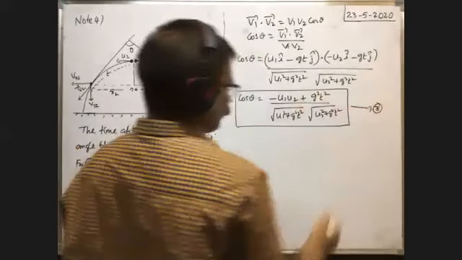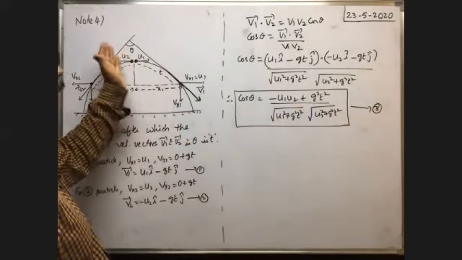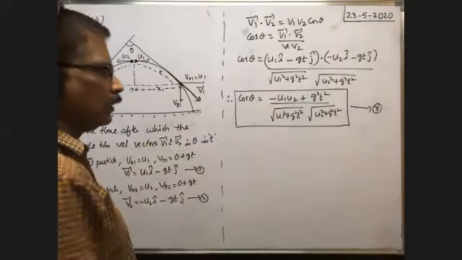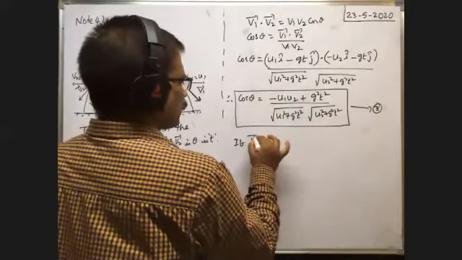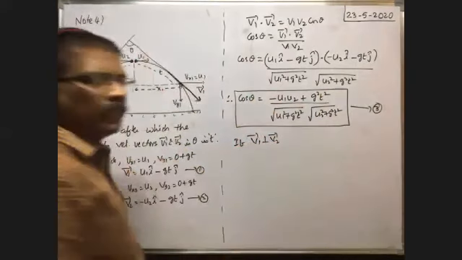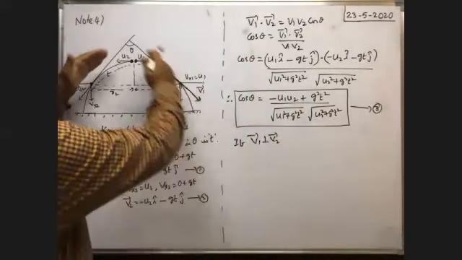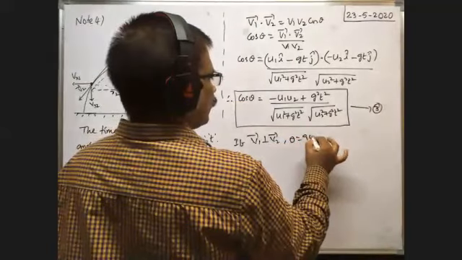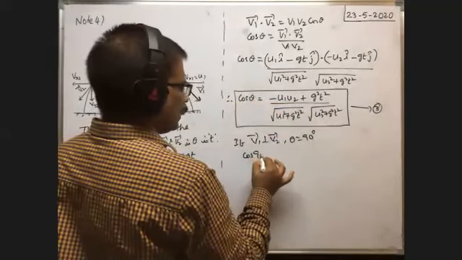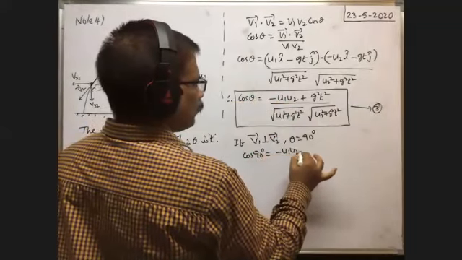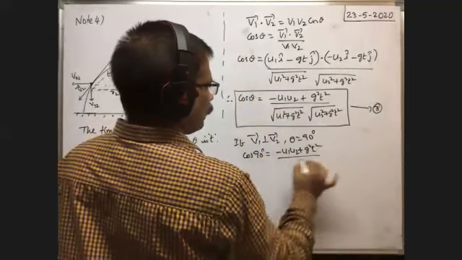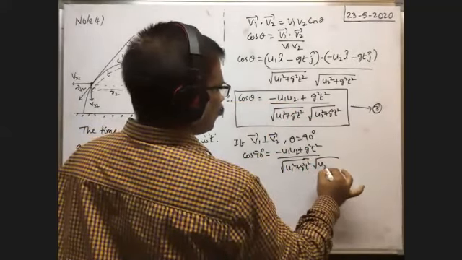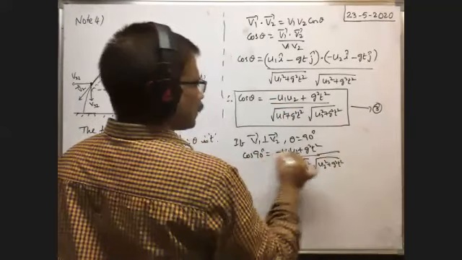So equation 3. Suppose the angle between the velocity vectors is 120 degrees, what is the time taken? You substitute theta as 120 and find the t value from this equation. If the velocity vectors of the two particles are perpendicular to each other, that means 90 degrees, then theta is equal to 90. You substitute theta is equal to 90 here. So cos 90 is equal to minus u1 u2 plus g square t square by square root of u1 square plus g square t square into square root of u2 square plus g square t square. As cos 90 is equal to 0, this is equal to 0.